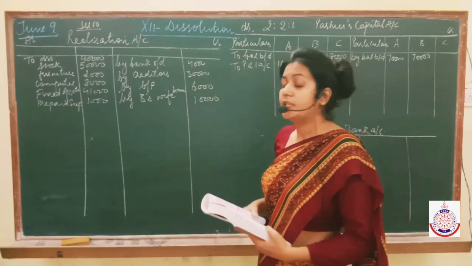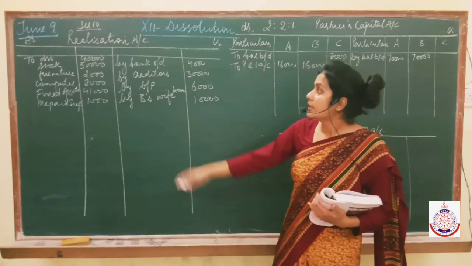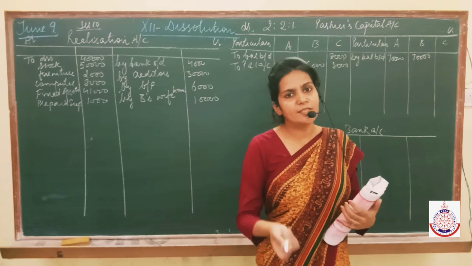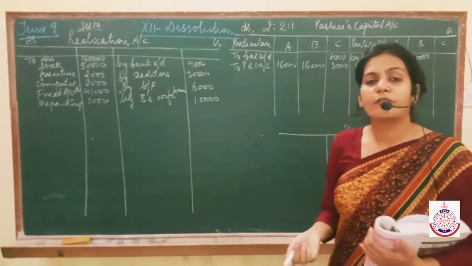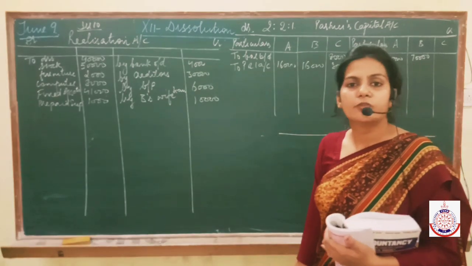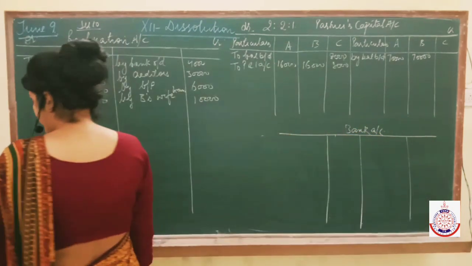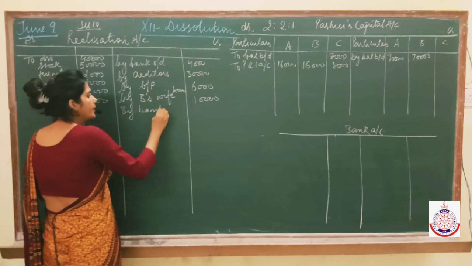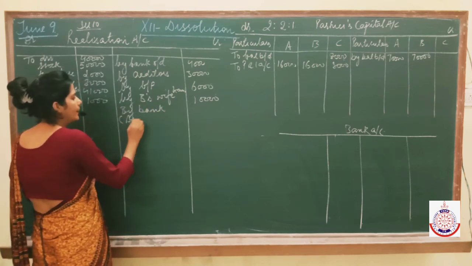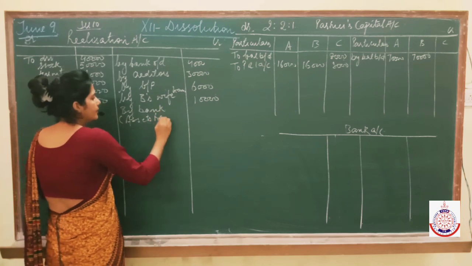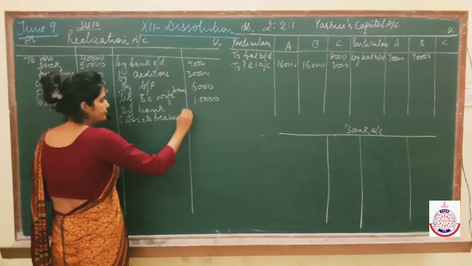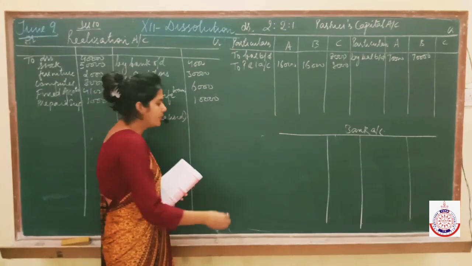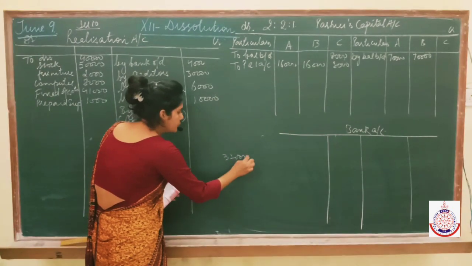Because I explained in the previous videos also that if you transfer all the assets here, it means that their book value has become 0. So now I can't use the word of any asset, rather I have to use the word realization. So after selling stock in the market, I got rupees 32,000. So write here by bank. You may write like this also, by bank, and write assets realized.